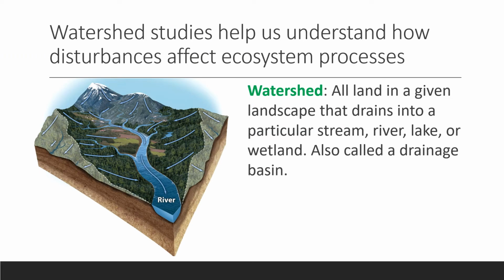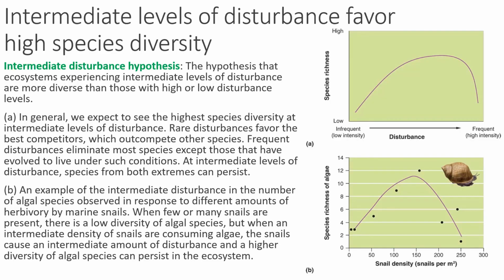Watershed studies help us understand how disturbances affect ecosystem processes. So, watershed is defined as all land in a given landscape that drains into a particular stream, river, lake, or wetland. They're also called drainage basin. So, notice y'all, all land in a given landscape that drains into a particular stream, river, lake, or wetland, that's essentially everywhere. Okay? Even places with little precipitation is just rare. So, there you have it. Watersheds help us understand disturbances.